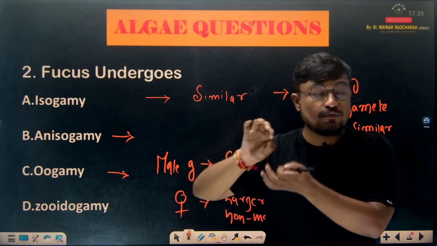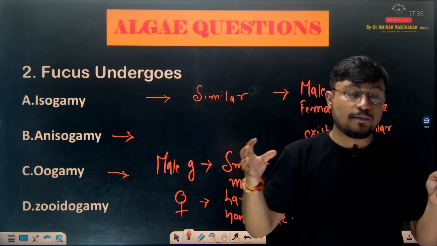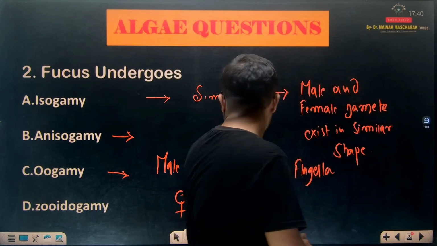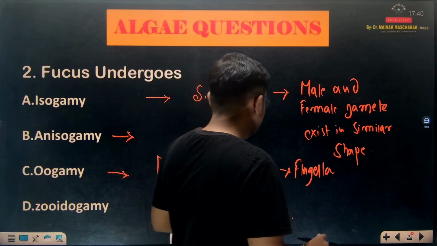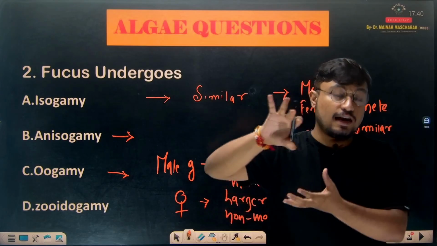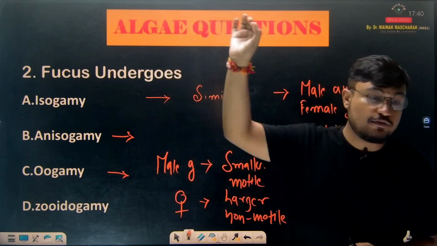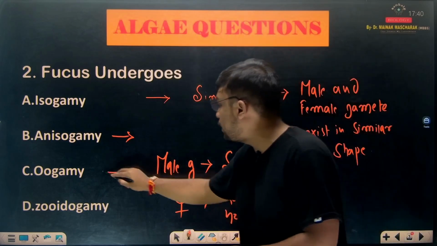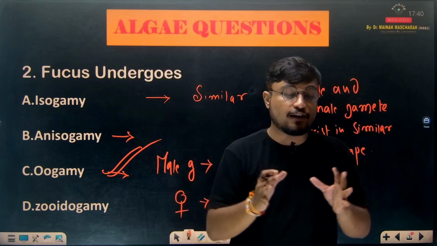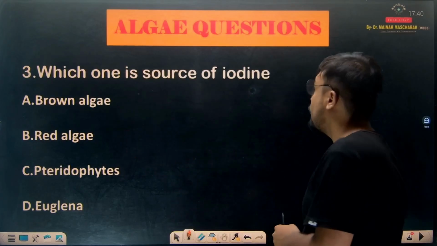So the male gamete is motile and travels and comes in contact with the female gamete, and after contact, zygote formation happens, right? And then the entire process starts. So in oogamy the male gamete and female gamete fuse; the male gamete is smaller and motile, the female gamete is larger and non-motile. And in the question given, fucus undergoes, very important question, fucus will undergo oogamy. Fucus, Chlamydomonas, these undergo oogamy. Am I clear? So that's the second question: fucus undergoes oogamy.